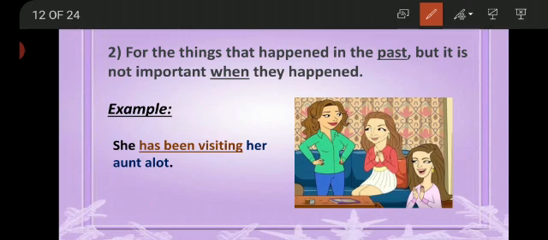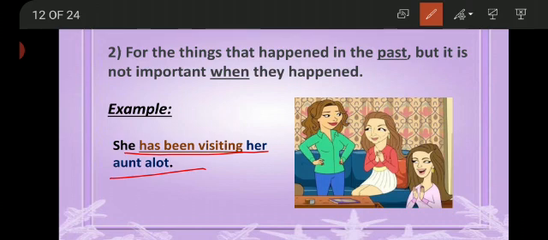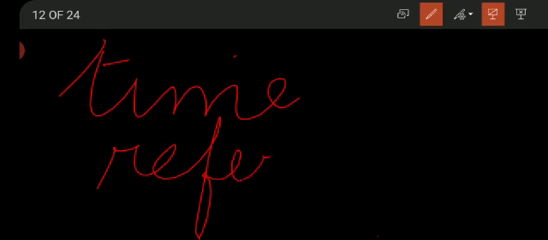She has been visiting her aunt a lot. So here you don't know exactly when this action happened or when it used to take place in the present as well, but the action is still in the continuity. Okay, she has been visiting her aunt a lot. So you may also say in such type of actions there is no time reference, but the action is still in the continuity.